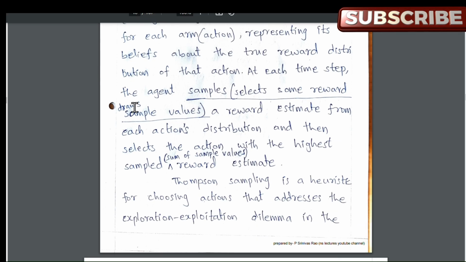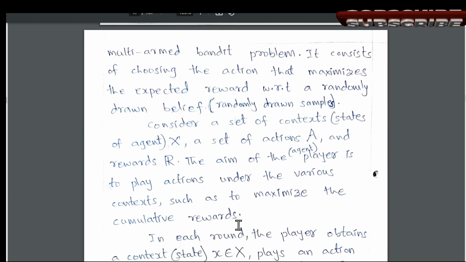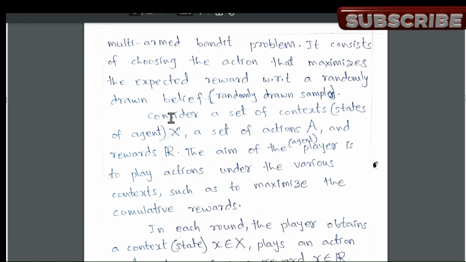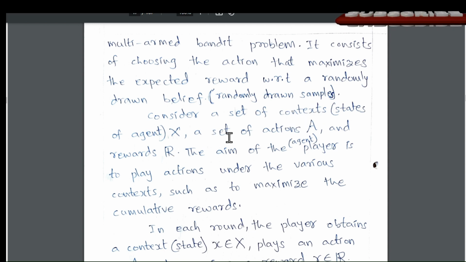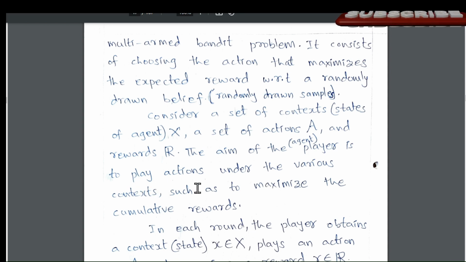So here we can see the same matter. Thompson sampling is a heuristic for choosing actions that addresses the exploration and exploitation dilemma in the multi-armed bandit problem. So let us consider a set of contexts or states. Assume that states are the context X, a set of actions is capital A, and the rewards are capital R. The aim of the agent or the player is to play actions under the various contexts, meaning states, such as to maximize the cumulative rewards.